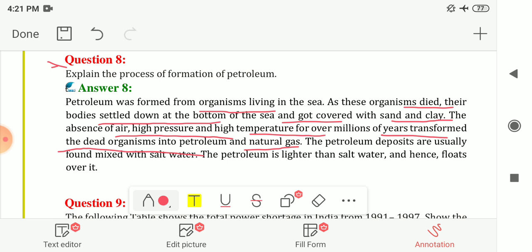This condition, that is absence of air, high pressure and high temperature, will take millions of years, and it transforms the dead organisms into petroleum and natural gas. And the petroleum deposits are usually found mixed with salty water, and petroleum is lighter than salt water or sea water. It is salty, so here it is written salt water. So petroleum is lighter as compared to the water, hence it floats over it. It will not mix with water, it will float on the water. So this is how petroleum is formed.